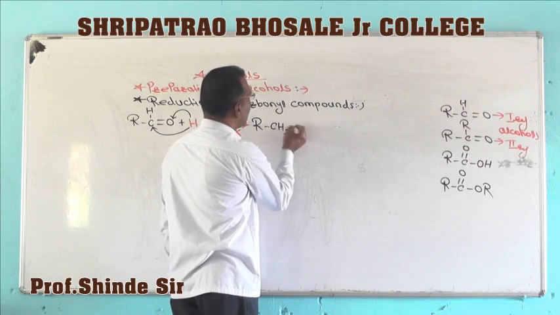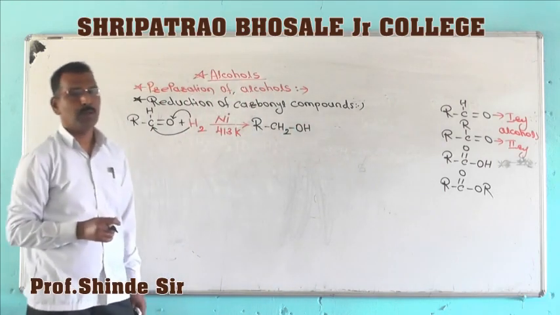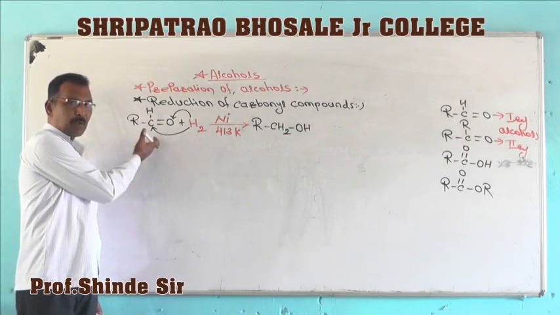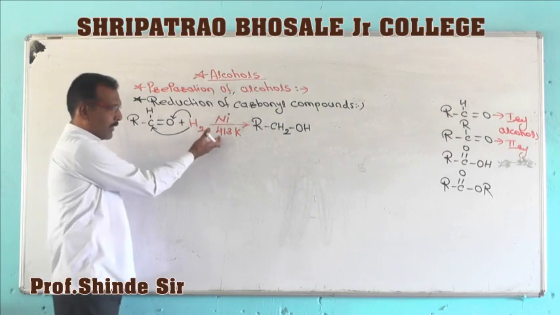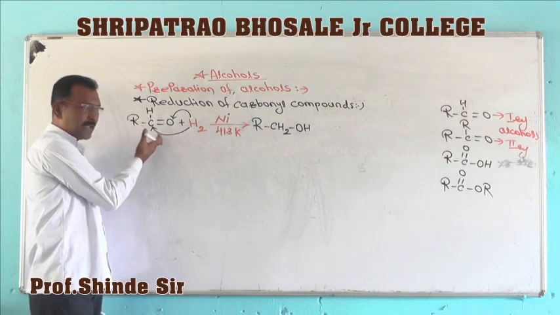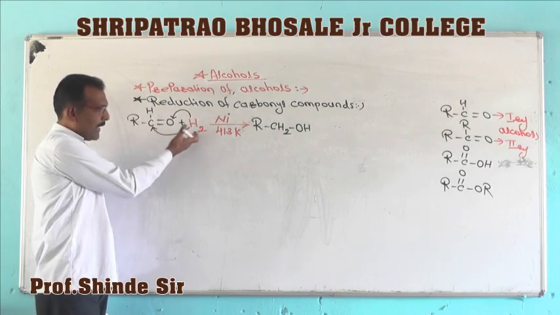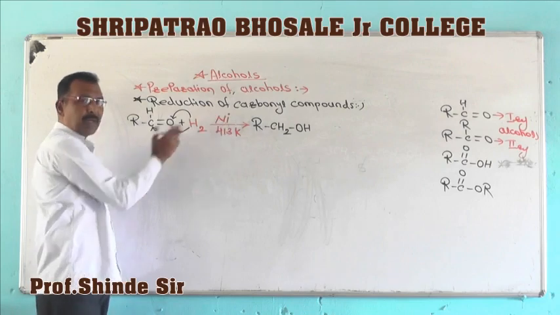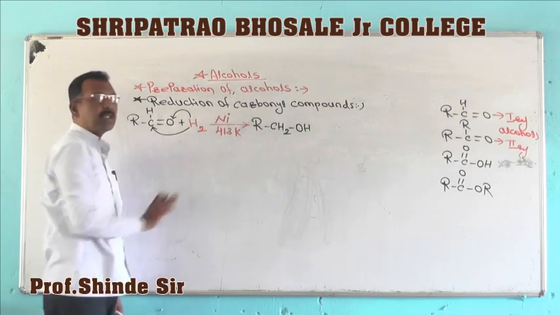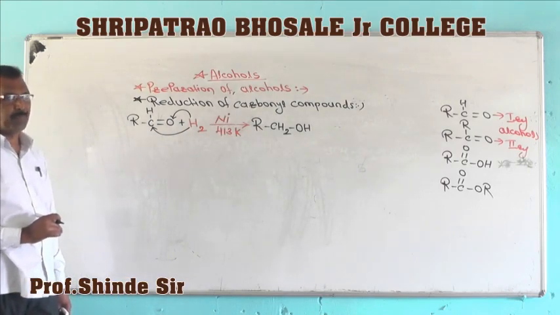For example, formaldehyde on catalytic hydrogenation gives methyl alcohol. Or acetaldehyde, when passed with hydrogen over finely divided nickel at 413 Kelvin, gives ethyl alcohol. That means corresponding alcohols are formed.